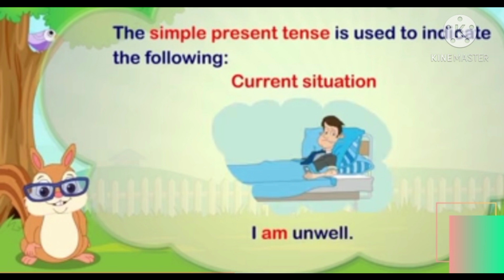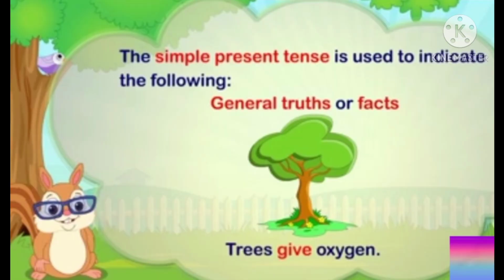Now, let us see the fourth trait or characteristic. It also indicates general truths or facts. That is, the fact, you cannot change that fact, you cannot change that universal truth. So, simple present tense indicates general truths or facts. For example, trees give oxygen. This is a natural phenomenon, a general truth, or you can say a universal truth. What does the tree give? It gives oxygen.